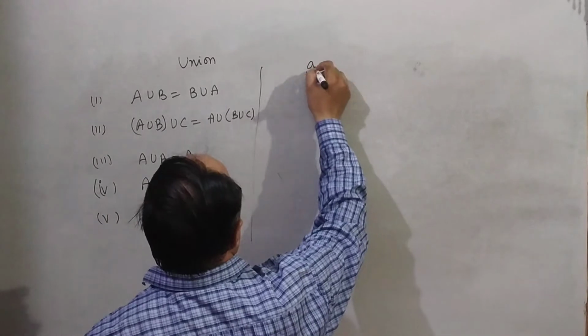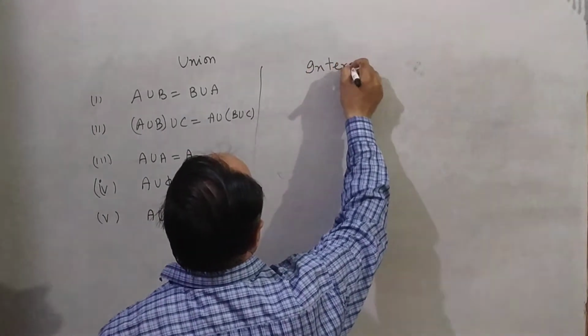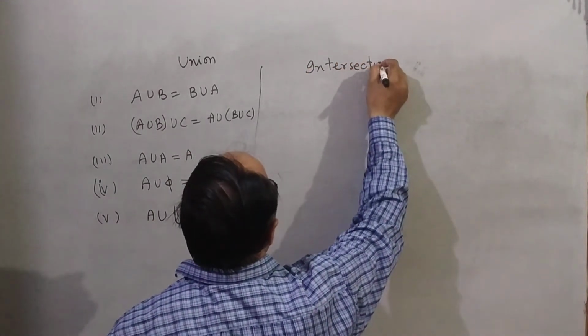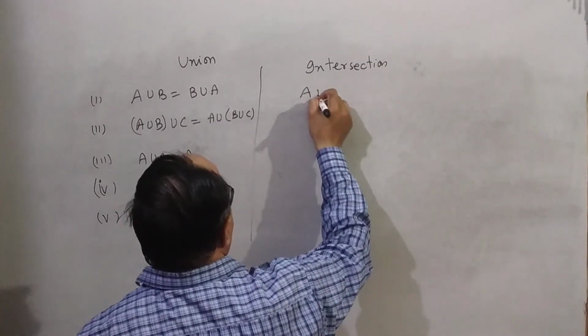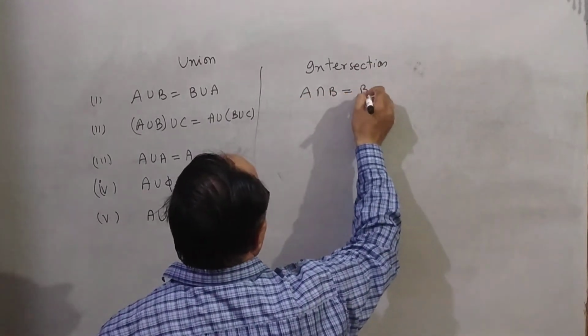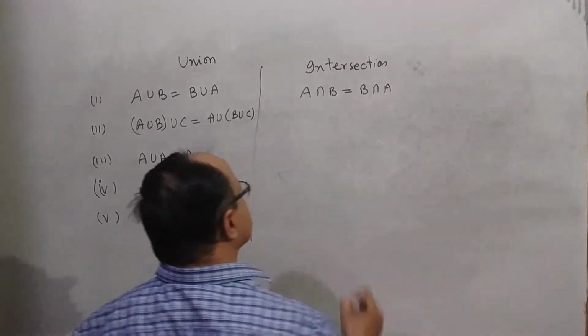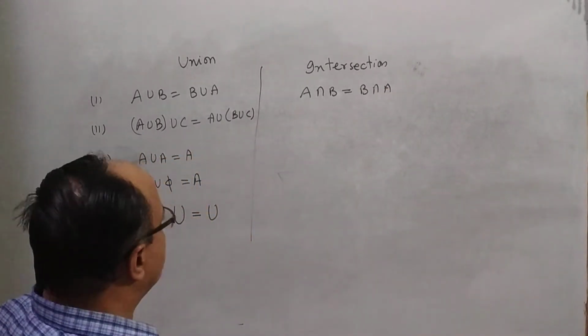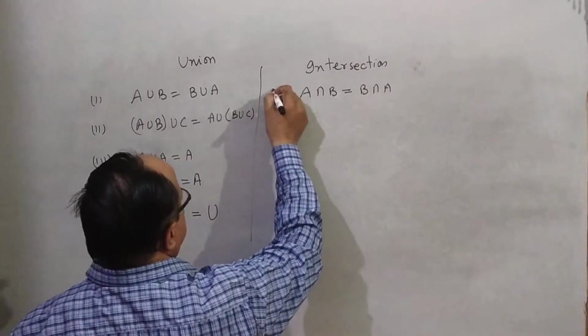And the properties of intersection. A intersection B is equal to B intersection A. This property is called commutative law.